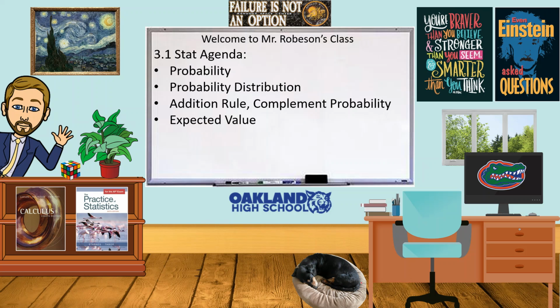All right, and that is it for today. So we went over basic probability, what a probability distribution is, the addition rule, complement probability, and expected value.